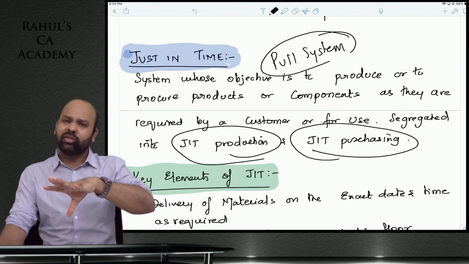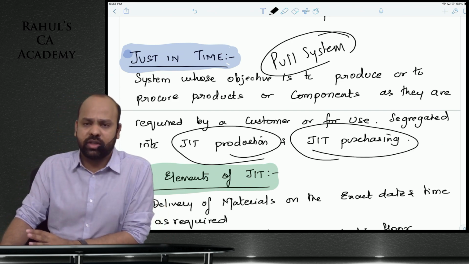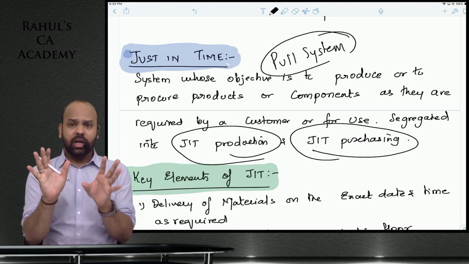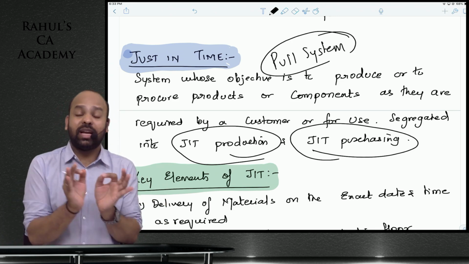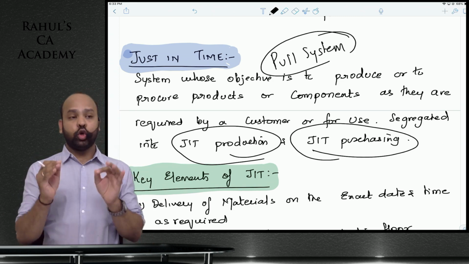Remember, just in time system cannot be followed in every industry as such, beta. We will be learning about prerequisites of just in time in some time. But yes, that is what just in time means. As of now, understand that we will manufacture inventory only to the extent required, and will also procure raw material only to the extent required.